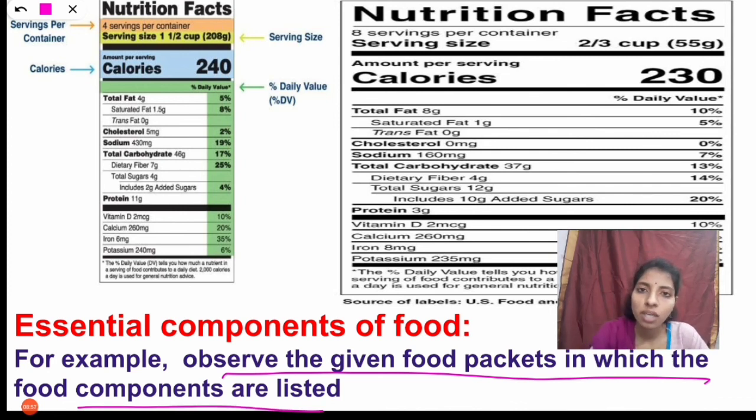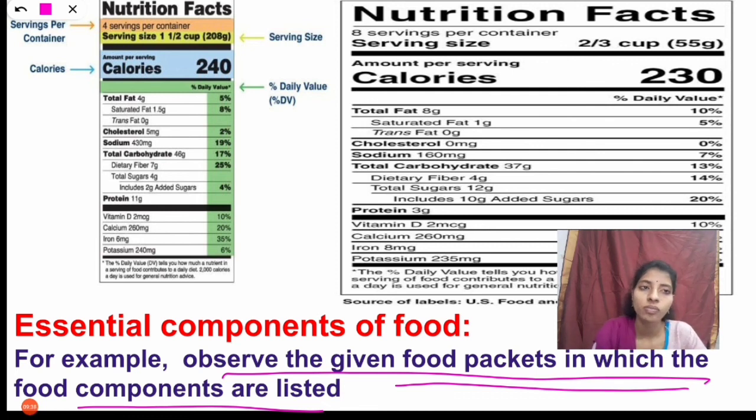We observe many kinds of food packets, but we do not regularly observe which food components are listed on them. When we observe the food packets, we will see the food components listed. Nutrition facts: calories, fats, minerals, carbohydrates.